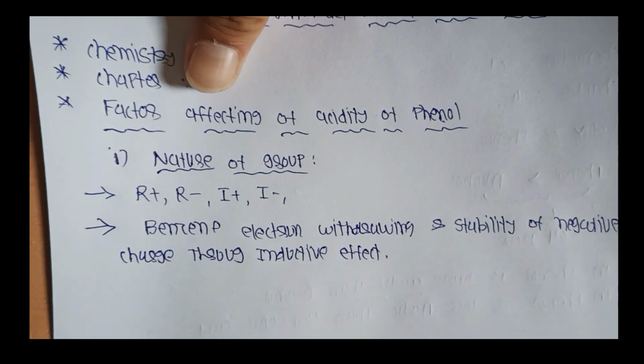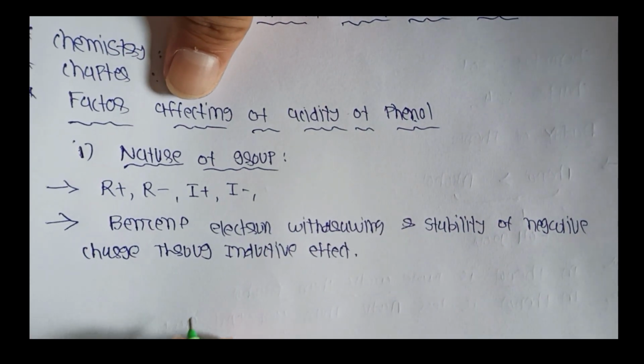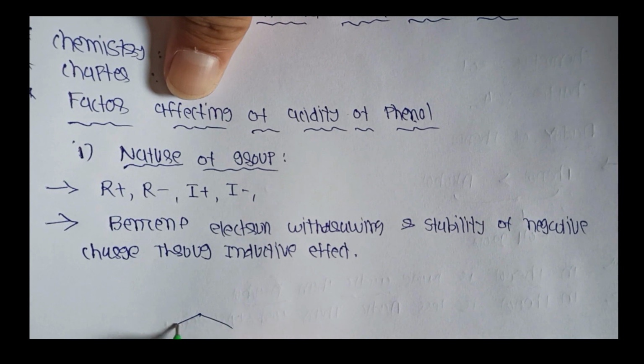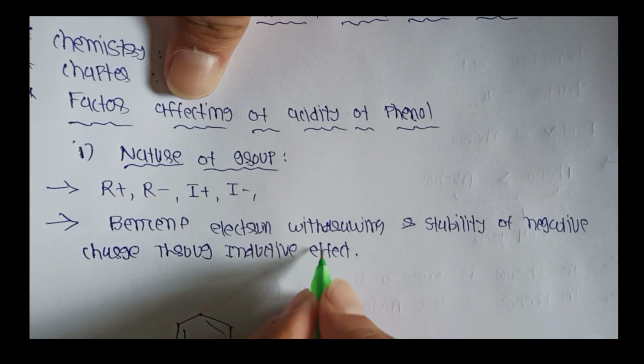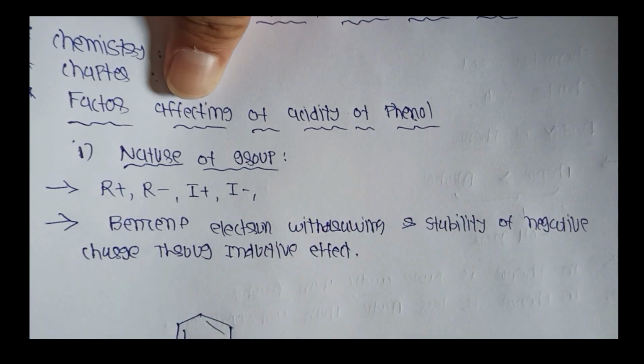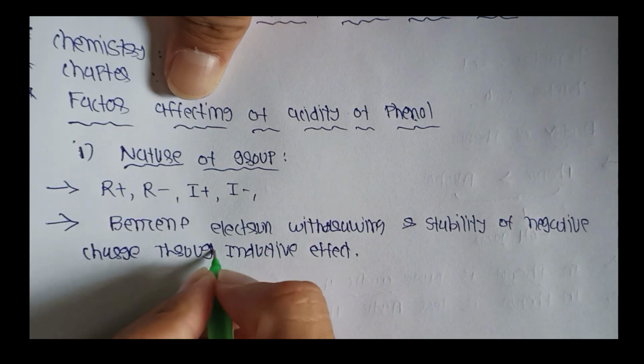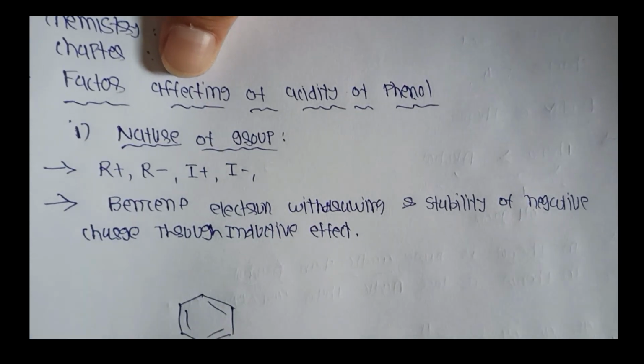Here the benzene ring is simple. In the benzene ring, it is electron withdrawing and stabilizes the negative charge through the inductive effect.